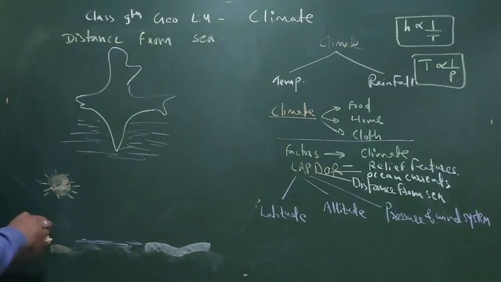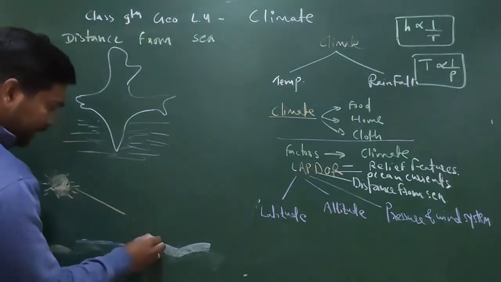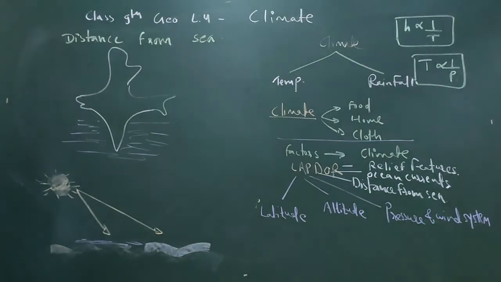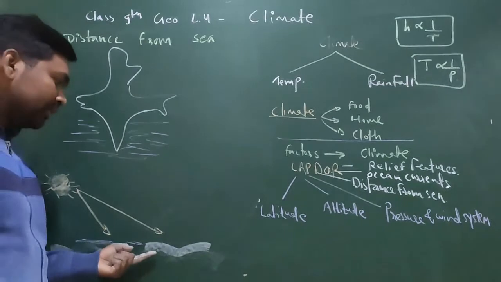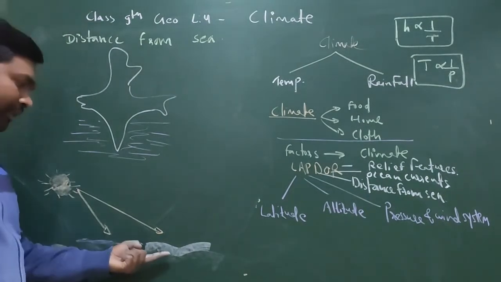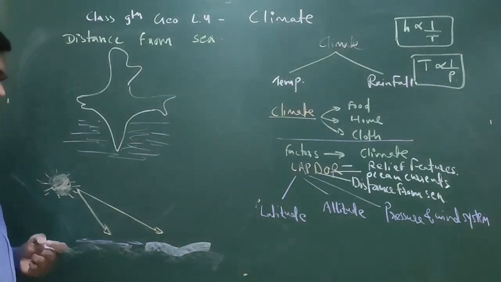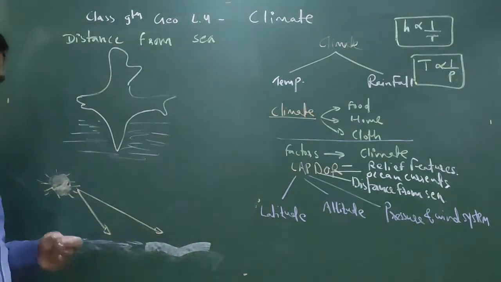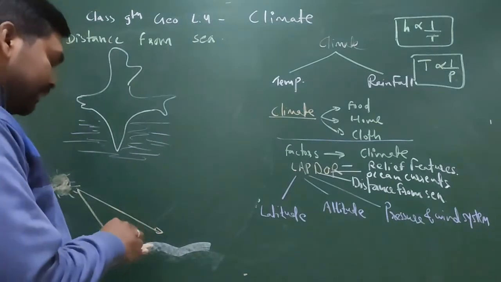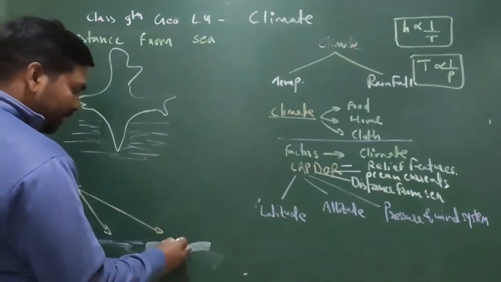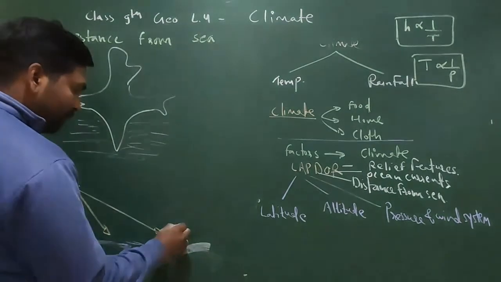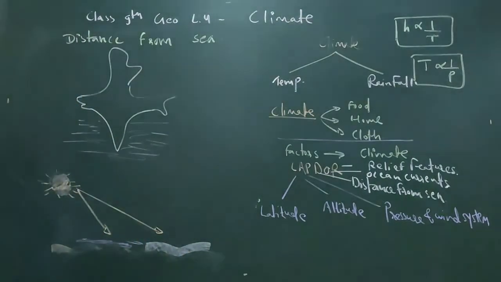Okay. The sunlight is coming directly here also. And the sunlight is coming directly here also. So if I'll ask you which part will become hotter first, so the land will become hot first, or the water will be hot first, or which particular portion will have more temperature first. So here the answer is, the land will get heat first, heat up first. So here temperature will be more and here temperature will be less.